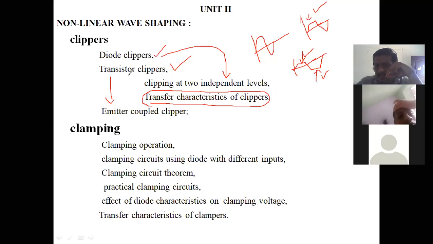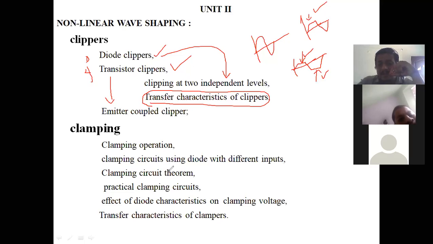In this clipper concept, you are going to see how we construct the clipper by using diodes, and how we construct the clipper by using the transistor. Only two concepts in your clipper. This is regarding your clipper.